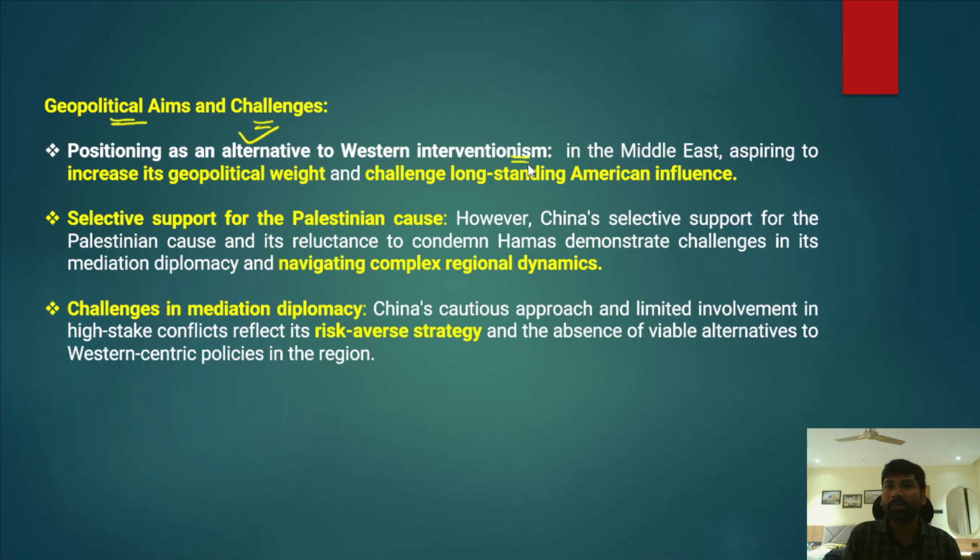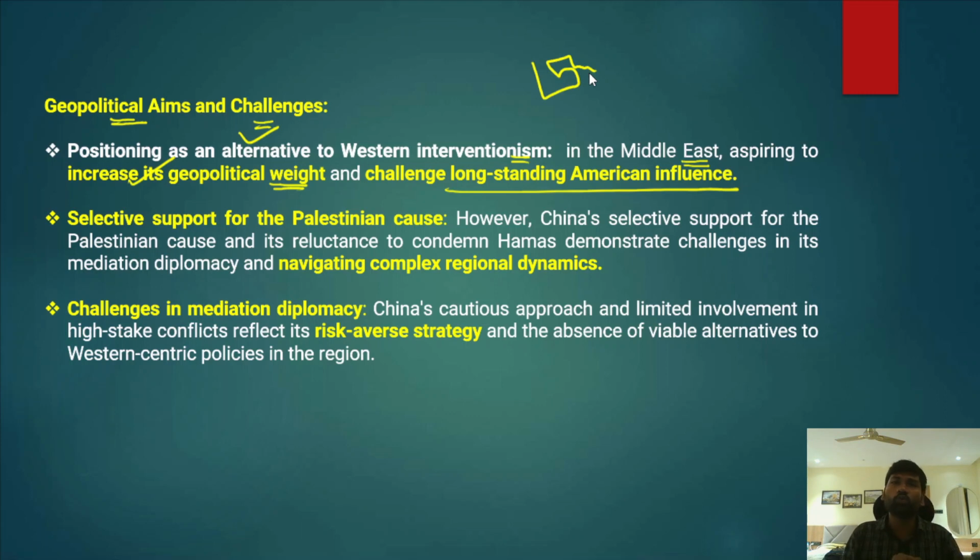In the Middle East also we have seen a lot of tensions and crises, and it is a very volatile region. So the Chinese mediation role is considered as aspiring. China has been aspiring to increase its geopolitical weight, and at the same time it wanted to challenge the long-standing American influence.